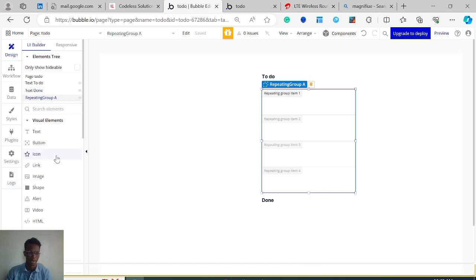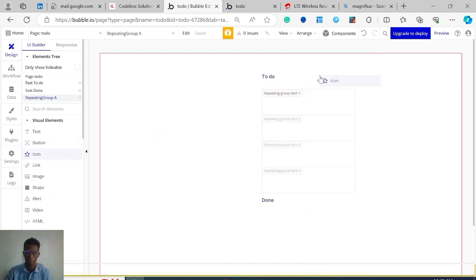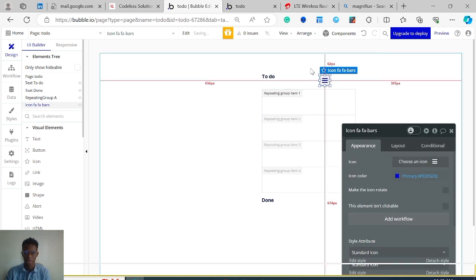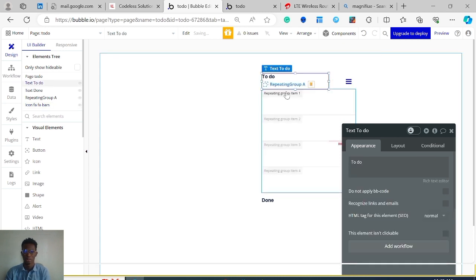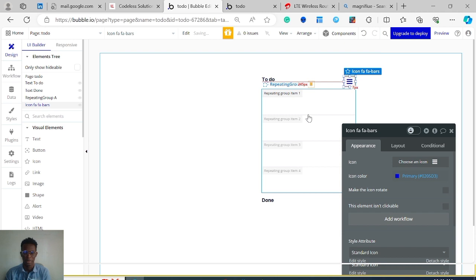So the next thing we're gonna do is I'm gonna drag in the button here. I'm just gonna drag in the button, and I'm gonna drag it all the way there. So you see, all I'm doing is dragging in elements, positioning them where I want them to be, and I don't need to write code for all this stuff. So that's what makes Bubble really powerful.